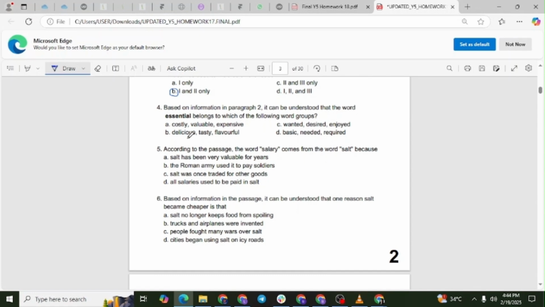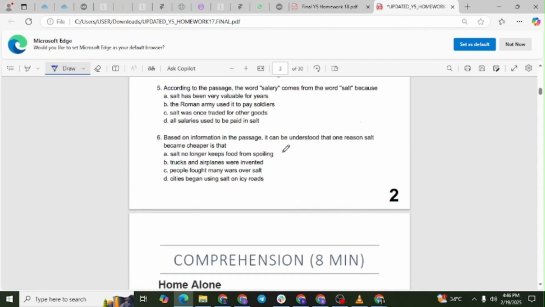Option B, delicious, tasty, flavorful. Option C, wanted, desired, enjoy. Option D, basic, needed, required. The correct answer is letter D. Explanation. The text describes salt as essential for survival, so it falls under basic, needed, required, rather than being merely expensive or merely tasty. Question number 5.